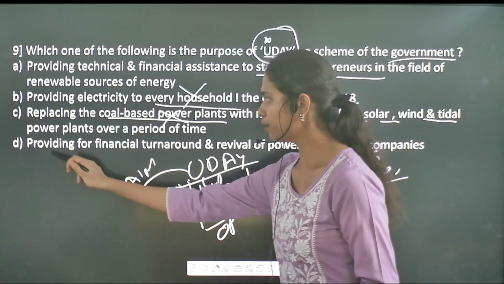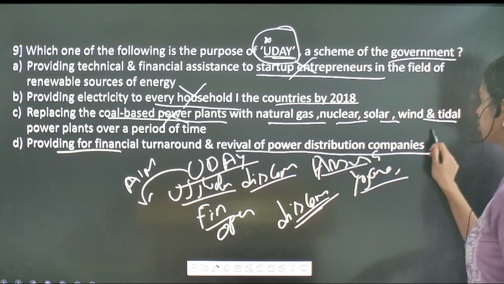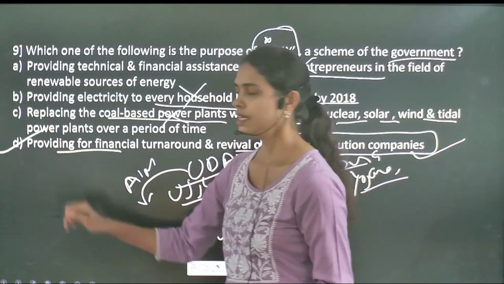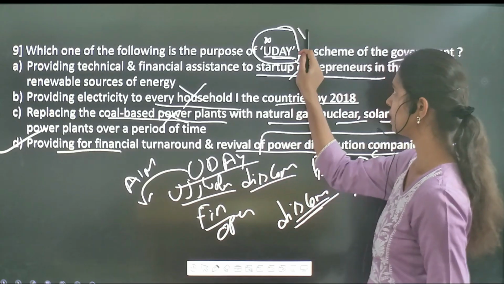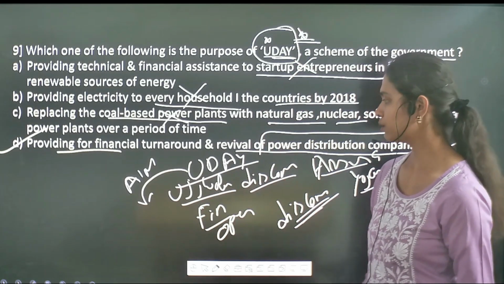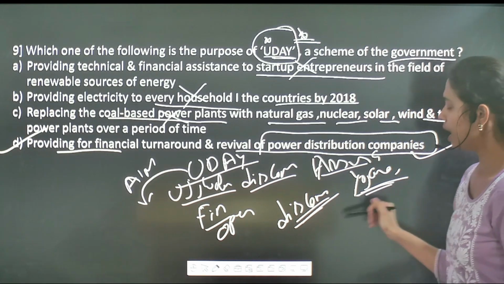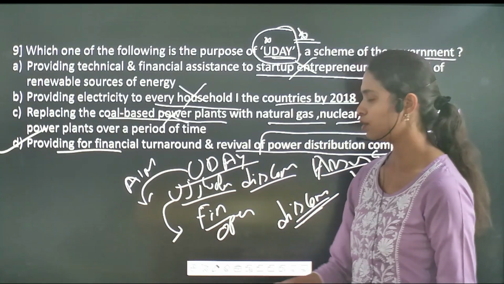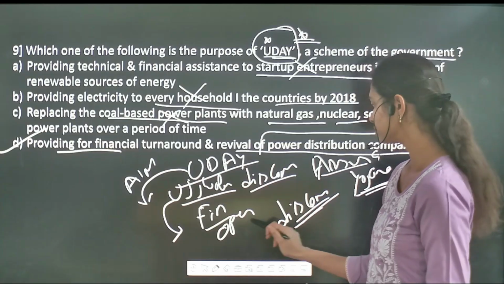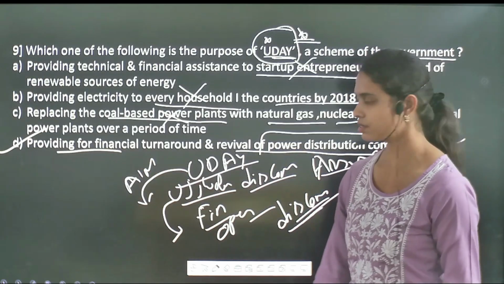Followed by providing for financial turnaround and revival of power distribution companies: it is directly a correct statement. So option D is the correct statement with regard to the UDAY scheme, whose full form is Ujjwal Discom Assurance Yojana, and its main aim is to overcome the financial and operational inefficiencies of these power distribution companies. So option D is the correct statement.